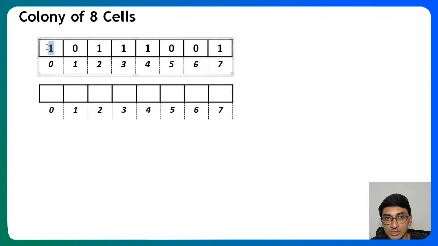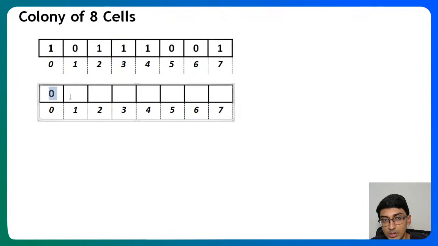So when I'm looking at this one, since both my neighbors are inactive currently, because 0 is here and 0 is here, I also become inactive. When I'm looking at the 0, I have to consider its current neighbors. I don't look at the new state of the previous cell. I check its current neighbors. For the current neighbors, both are active, so this will also become inactive.